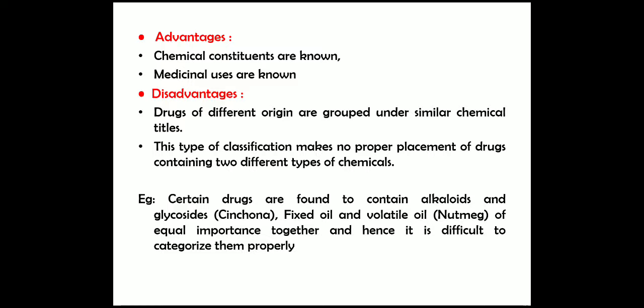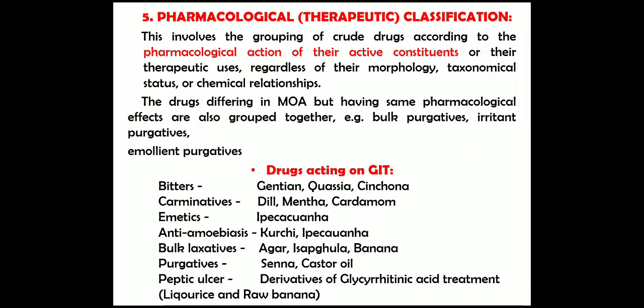This type of classification makes no proper placement of drugs containing two different types of chemicals. For example, certain drugs are found to contain alkaloids and glycosides such as cinchona, then fixed oil and volatile oil, which are found in nutmeg of equal importance together, hence it is difficult to categorize them properly.